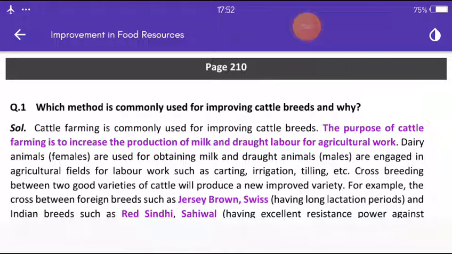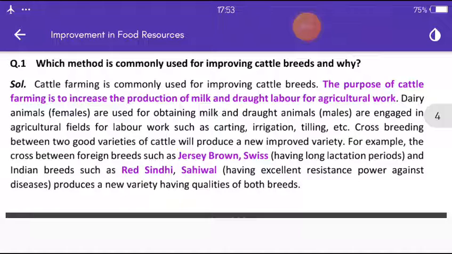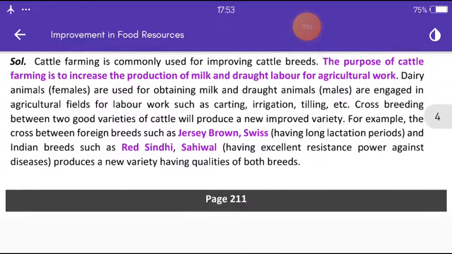The next question. Which method is commonly used for improving cattle breeds and why? So, cattle farming is commonly used for improving cattle breeds. The purpose of cattle farming is to increase the production of milk and draught labor for agriculture work.